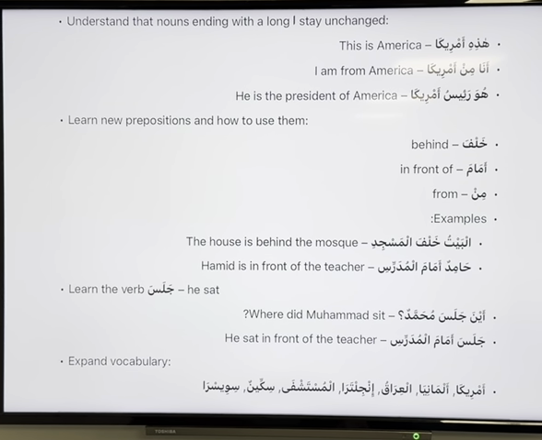And Iraq, and mustashfa. This is a new word we're going to be learning. Mustashfa. Something unique about this word: there is a ya which is not pronounced, alif maqsura. Mustashfa means hospital. Then Sikinun. Then also Swisra. Swisra means Switzerland. So the names of these countries stay the same. They do not change at all. Okay, brothers?